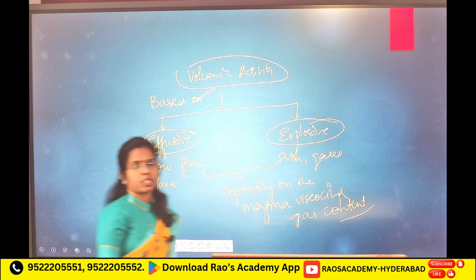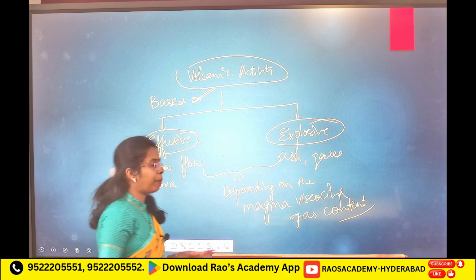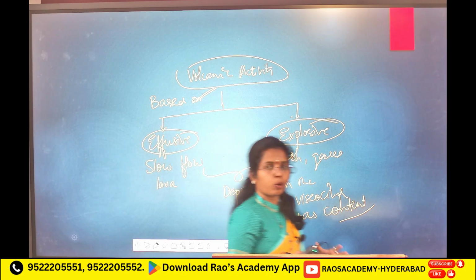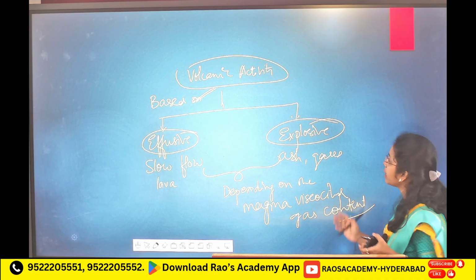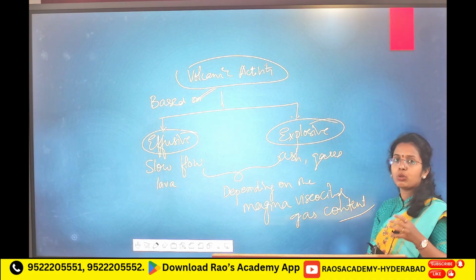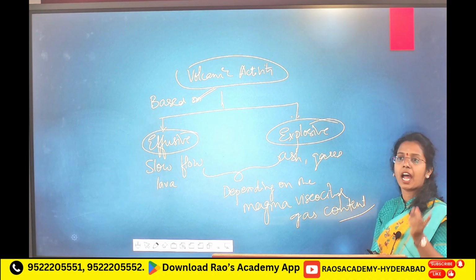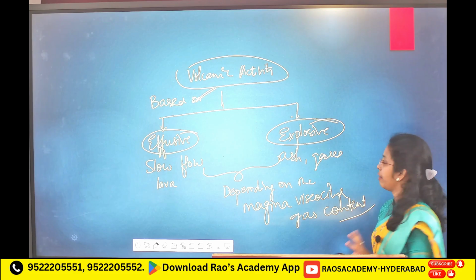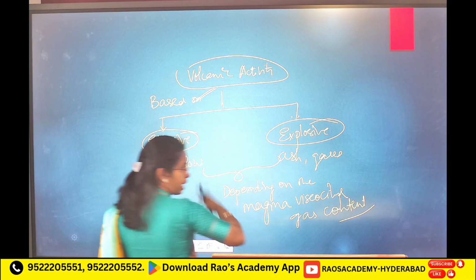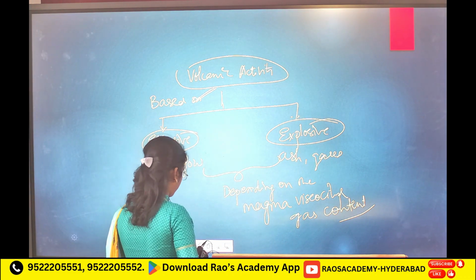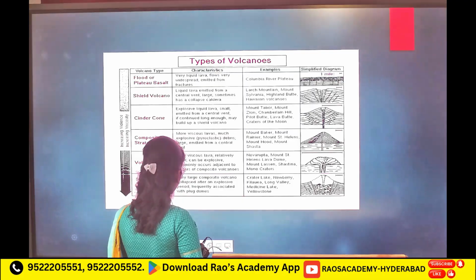If more gases are present in magma, it will be explosive. Based on the magma viscosity and gas content, volcanic activity you have two types, effusive and explosive. Effusive, slow flow; explosive, ash, gases, sudden explosion. Next.